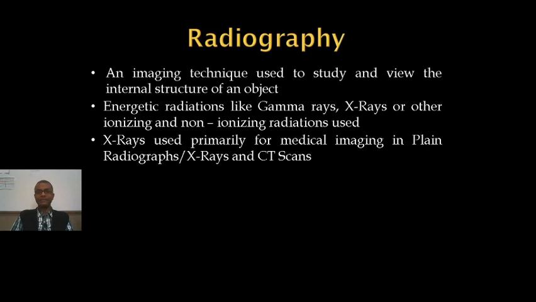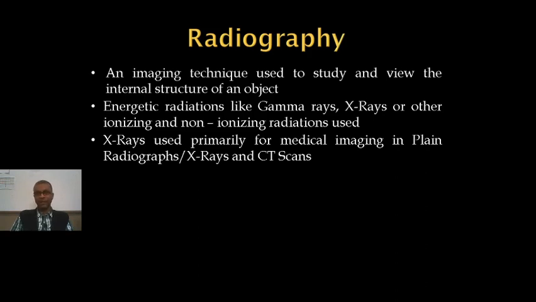CT scans differ from plain radiographs, or normal X-rays, in that an X-ray gives us a two-dimensional picture of the internal structure of an object, while CT scans, which are more complicated, give a three-dimensional picture of the internal structure of organs.